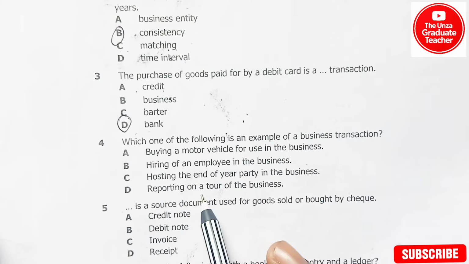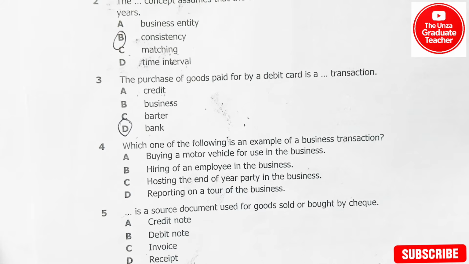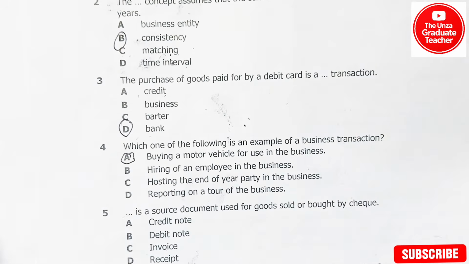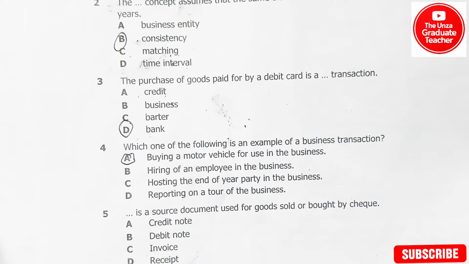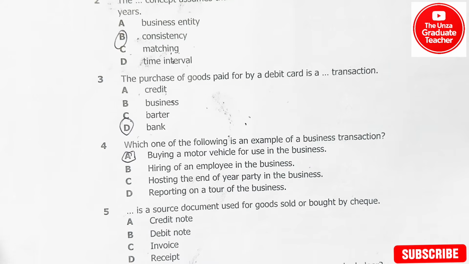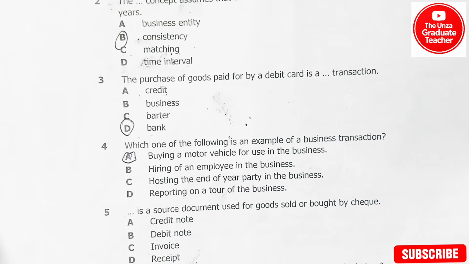D, reporting on a tour of the business. Now, what you need to understand is that the right answer here is supposed to be A, because buying a motor vehicle for use in the business involves an exchange of economic value, and it affects the financial statements of the business.